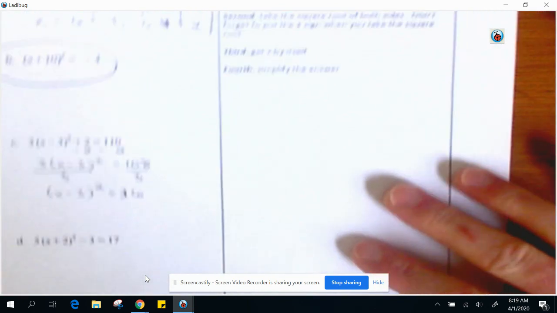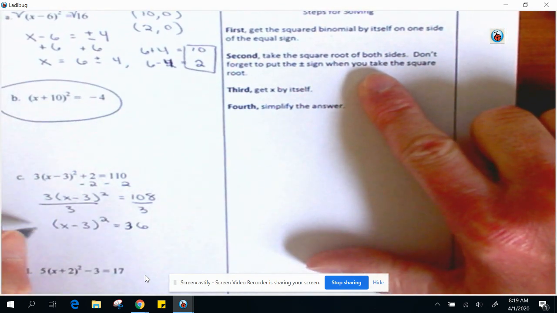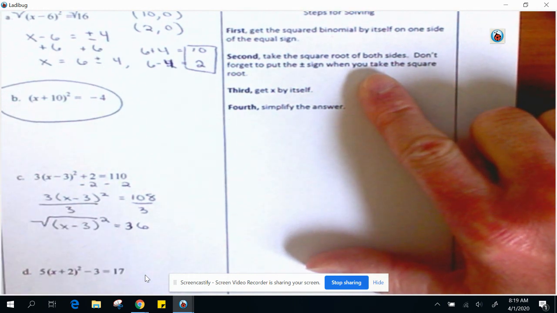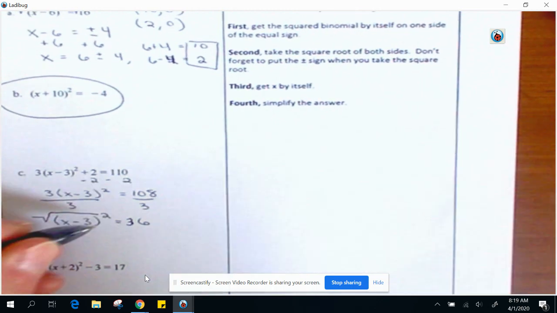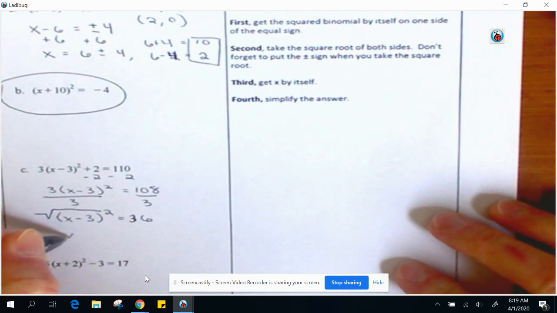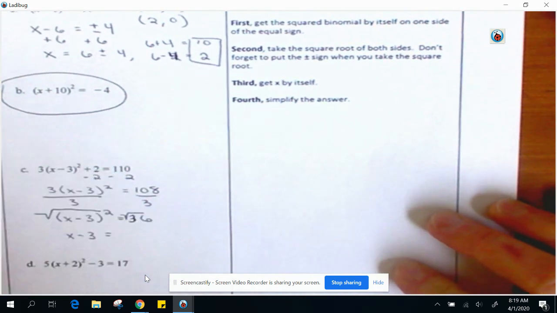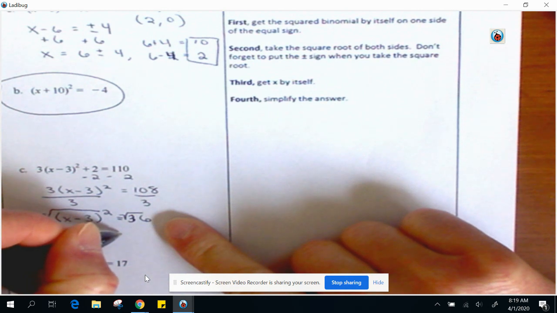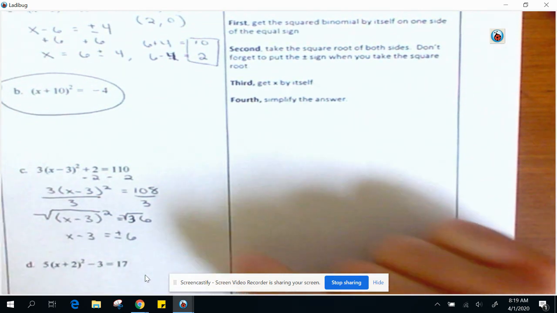All right, and then we come back to the next step, and then it says take the square root of both sides. So we'll do that. Square root just undoes that squared, which leaves us with x minus 3. And the square root of 36 is plus or minus, or positive or negative, 6.